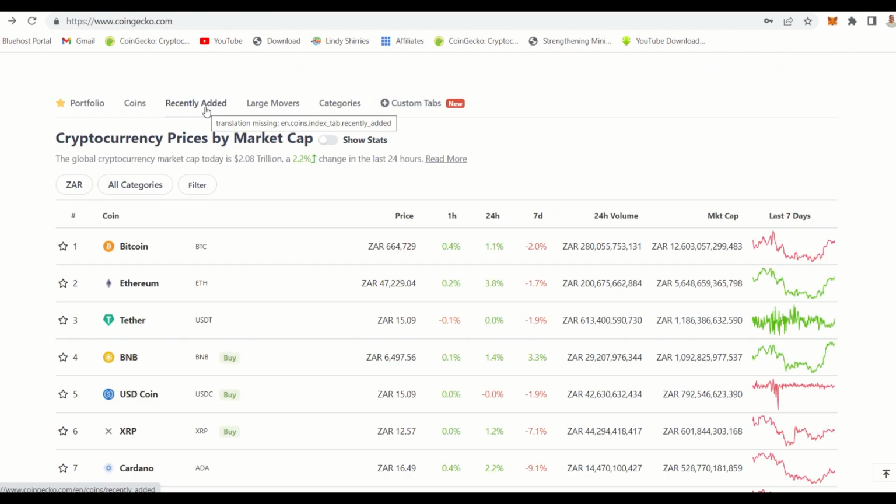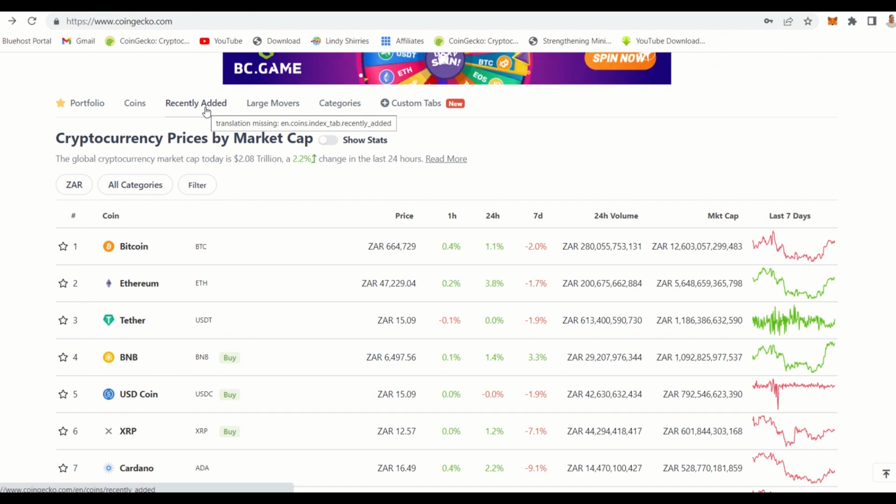And do remember, I'm not a financial advisor. This is what I am doing. I'm just loading as much as I can whenever the market drops. So whenever the market drops, we do not worry about our coins. We just relax and just add more and more coins. Crypto is not going anywhere. It is going to be there.